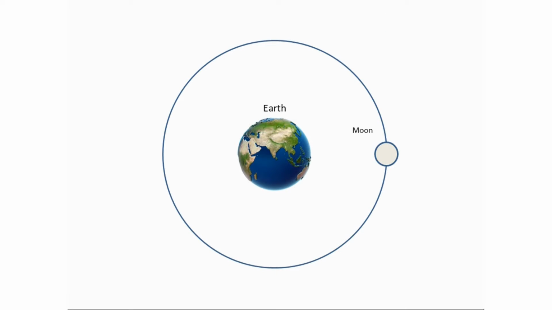Another example: when the moon revolves around the earth, the gravitational pull of the earth provides the centripetal force for the moon to move in the circular path, and the force of inertia due to the velocity of the moon provides the required centrifugal force. Now, centripetal force is equal to centrifugal force in magnitude, but opposite in direction.